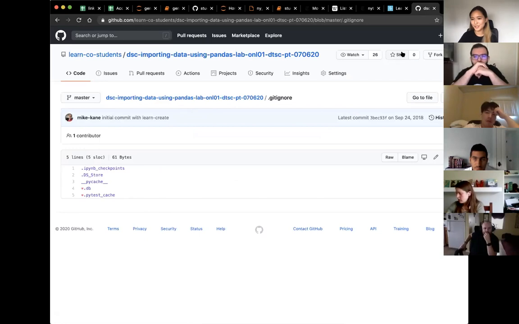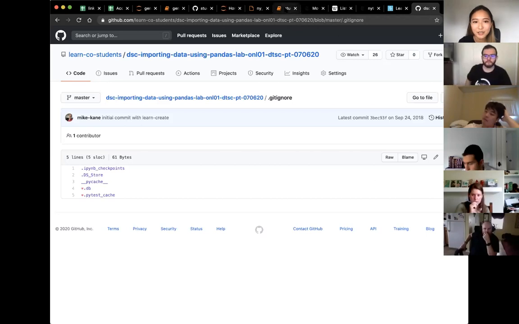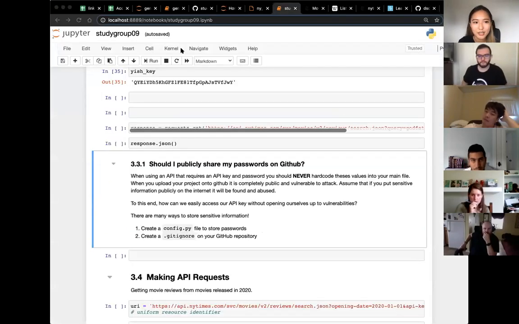So you'll probably do this when you are working on projects with API keys. What you would do is just create a config file, and create a Git Ignore file. If you are creating your repository on GitHub, there's actually an option to automatically populate a Git Ignore based on what language you code in. But very easily we can do that here. Let me reshare my screen so you see my whole screen.